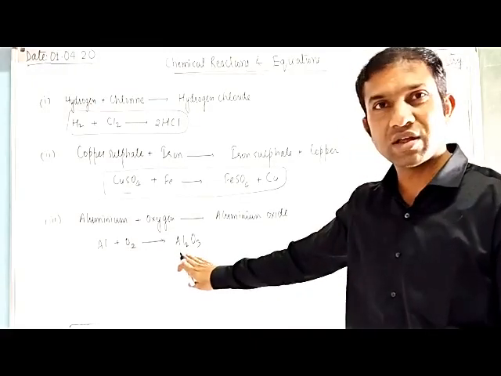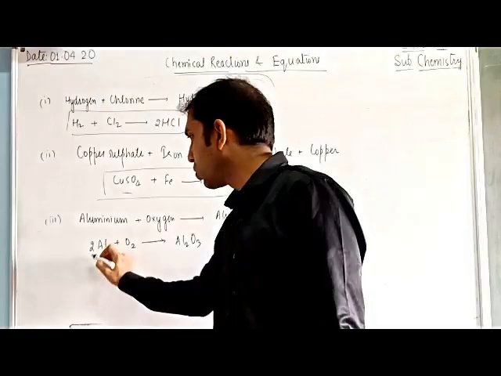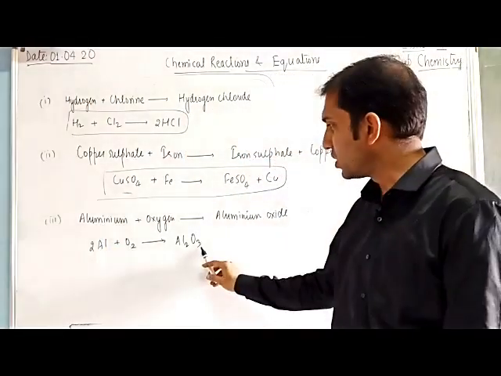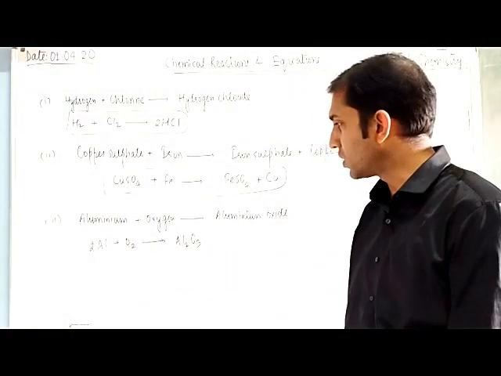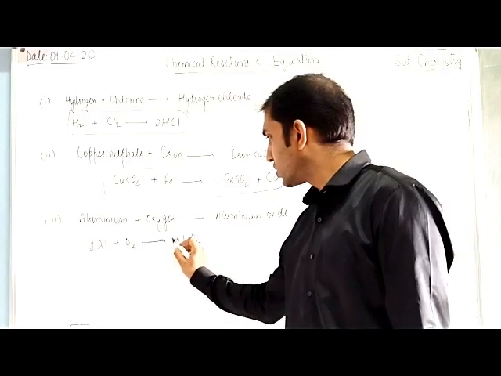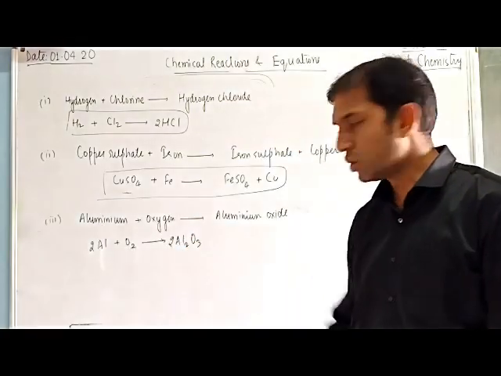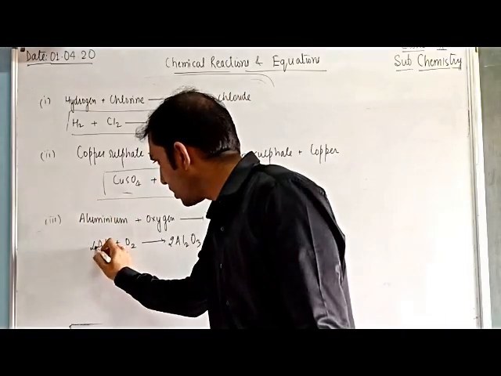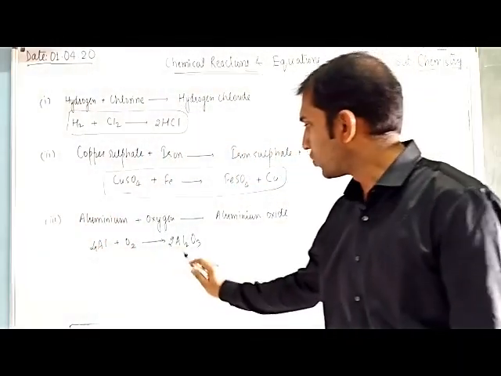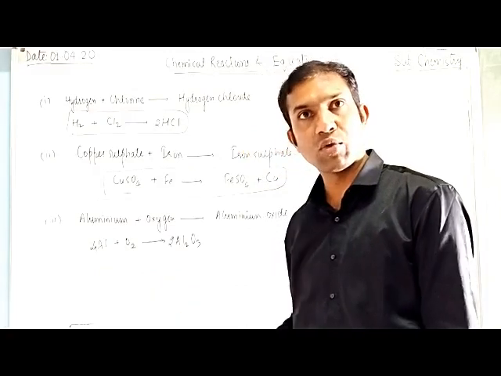2 Al is present here, so multiply by 2. But 3 oxygen is here, so we cannot multiply by 3. How will it be converted? We can multiply the 3 oxygen by 2, which gives 2 to the 4, so 4 aluminium is there. We write 4 before aluminium, so for 4 aluminium, reactant and product both are equal.